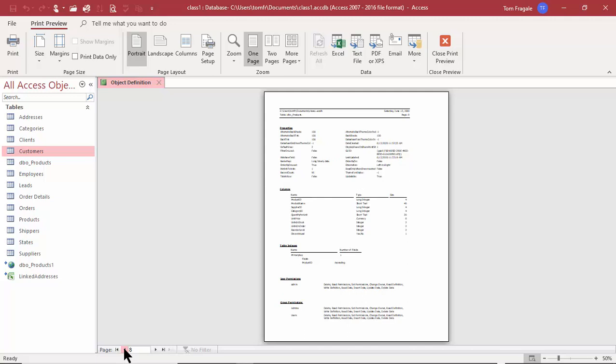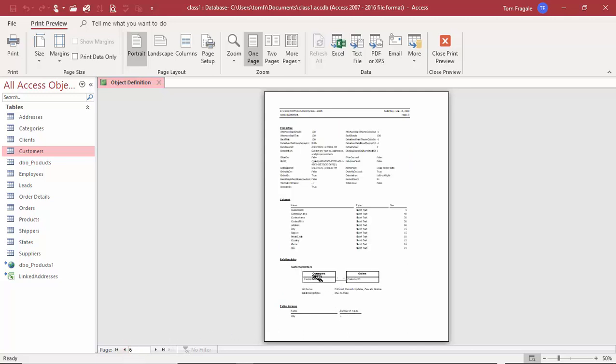Now let's go back a page. This one has the relationships between the tables and all that. So pretty quickly we made a very usable manual. So I'm going to close the print preview there.